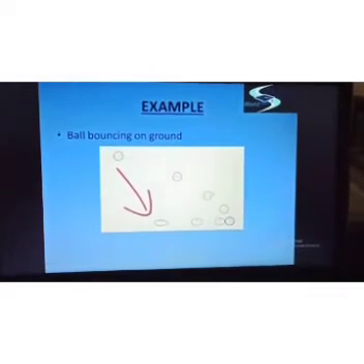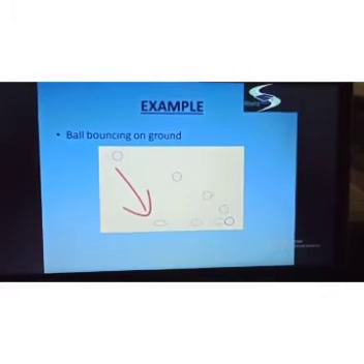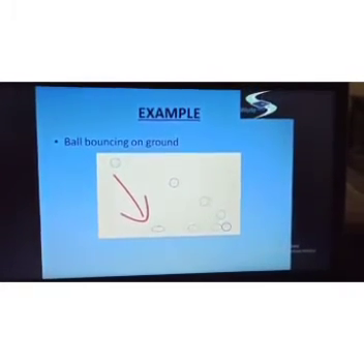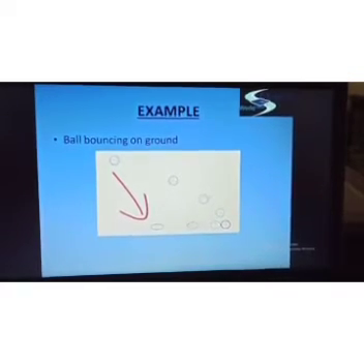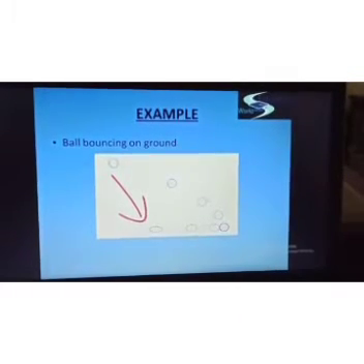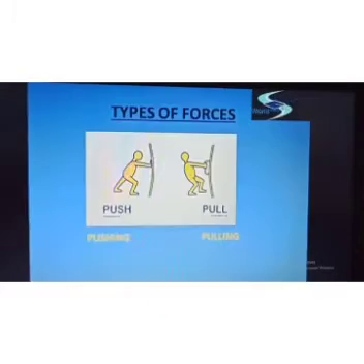here. For example, a ball bouncing on the ground. Here we can see in the arrow that the ball is falling from a height, hits the ground, changes its shape, and then it moves, bouncing again, and at last it comes to rest.